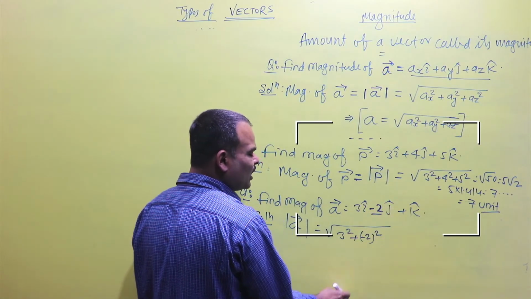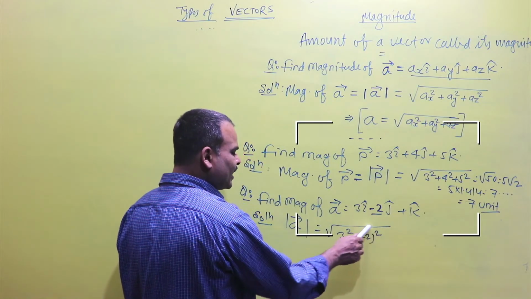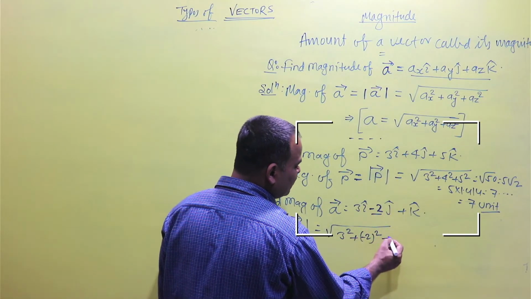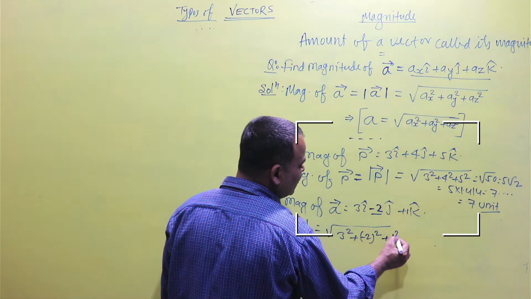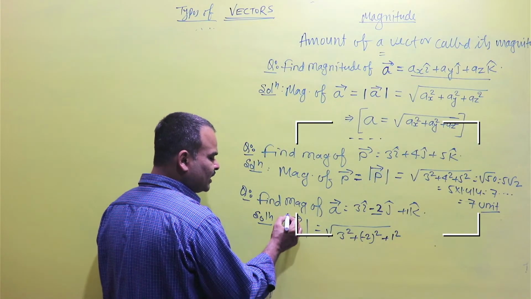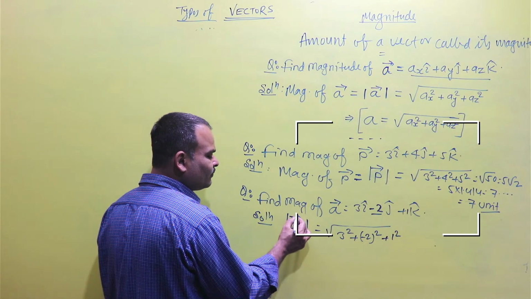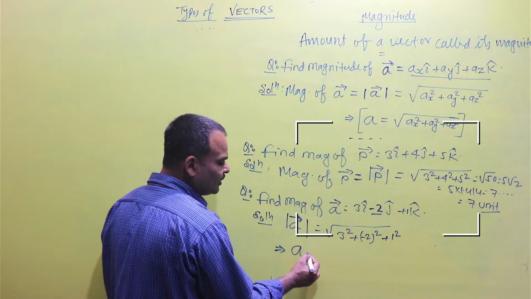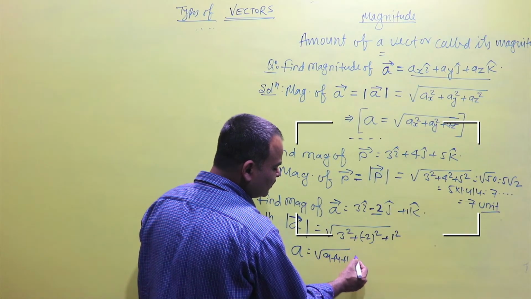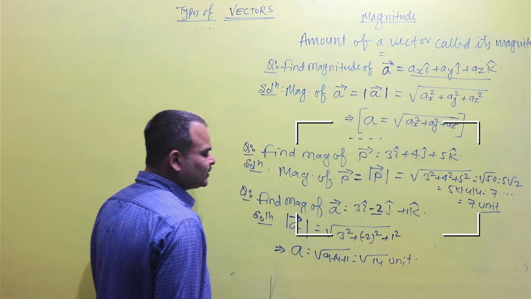So minus 2, and the square of minus 2 will be plus 4, because the magnitude can't be negative, and plus 1 square. When we take the magnitude of a vector, then we remove the sign of arrow. That is A. It means 9 plus 4 plus 1, that means under root 14 units. This is the answer.